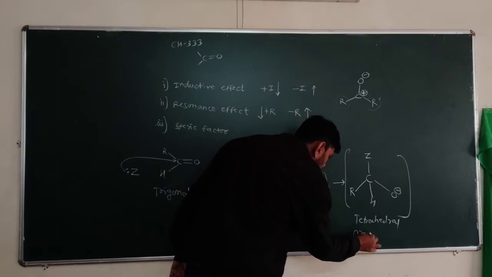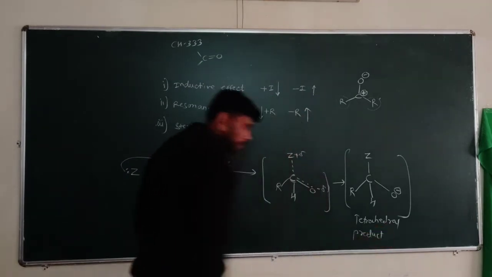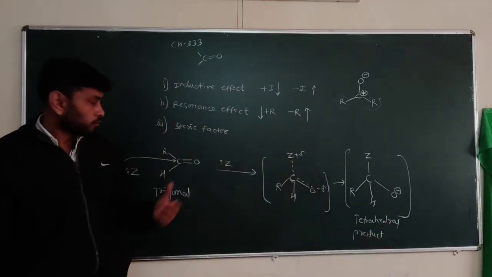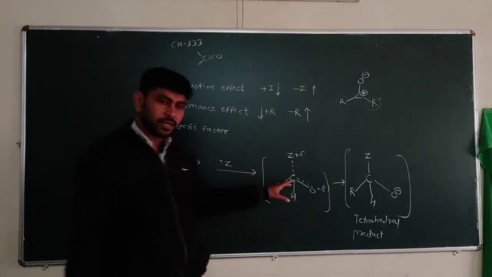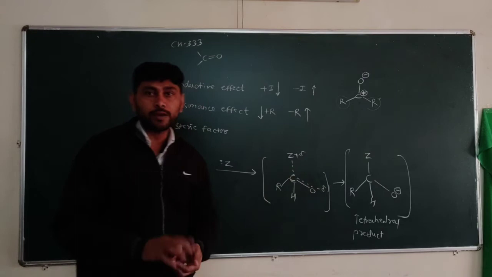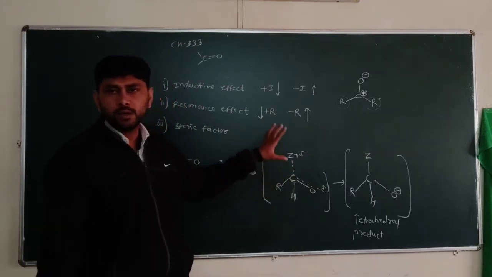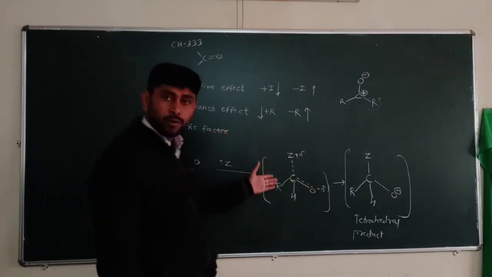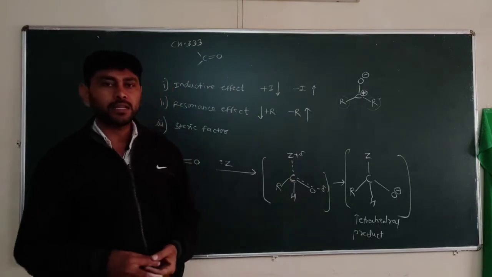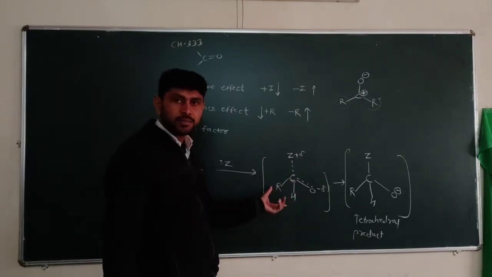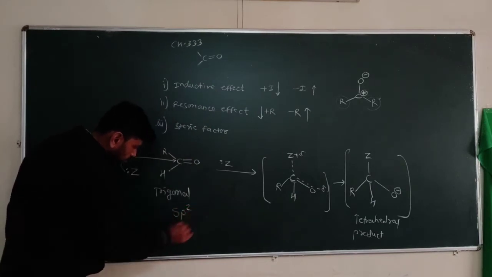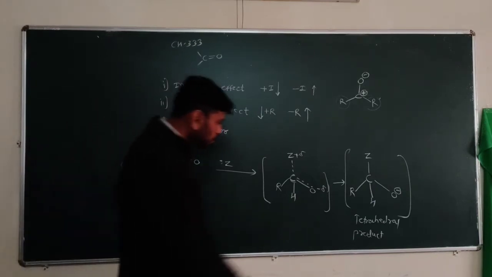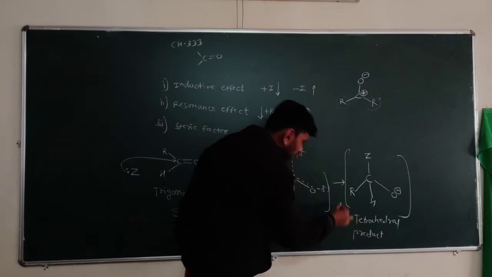There is more crowding in the product, but compared to the SN2 reaction, where the transition state is pentavalent with the carbon attached to 5 atoms, here there are only 4 atoms, so it is crowded but not as crowded as the SN2 reaction. So this reaction is possible, and the hybridization changes from sp2 to sp3.